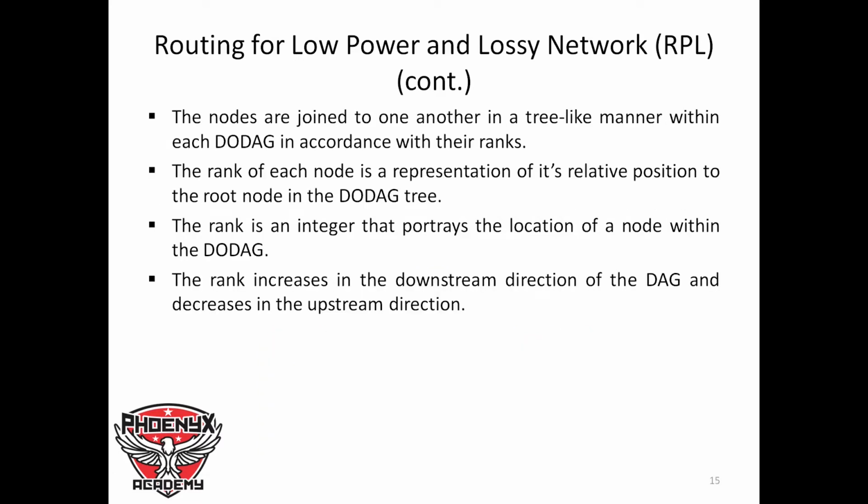The nodes are joined to one another in a tree-like manner within each DODAG in accordance with their ranks. And the rank of each node is a representation of its relative position to the root node in the DODAG tree. The rank is an integer that portrays the location of a node within the DODAG. The rank increases in the downstream direction of the DAG and decreases in the upstream direction. So as we go down into the network, as I have said earlier, the rank will keep increasing. And then as we move up from the IoT node to the root node, to the border router, the rank will decrease.